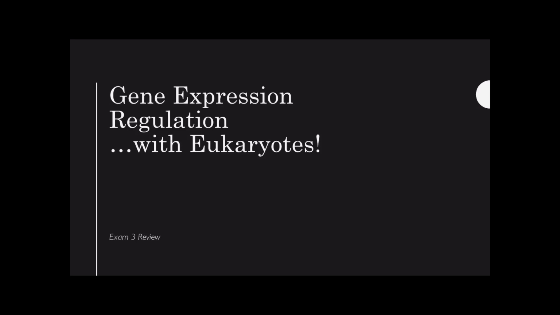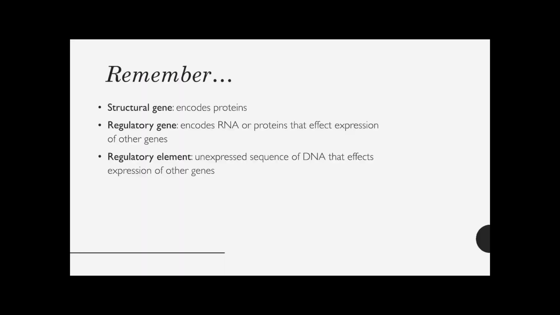I'll be talking about gene expression regulation with eukaryotes today. Remember that structural genes encode proteins that we're regulating. The regulatory gene encodes RNA or proteins that control structural genes. Regulatory elements are unexpressed sequences of DNA. They don't produce the RNA and protein, and these unexpressed sequences can affect the expression of structural genes too.